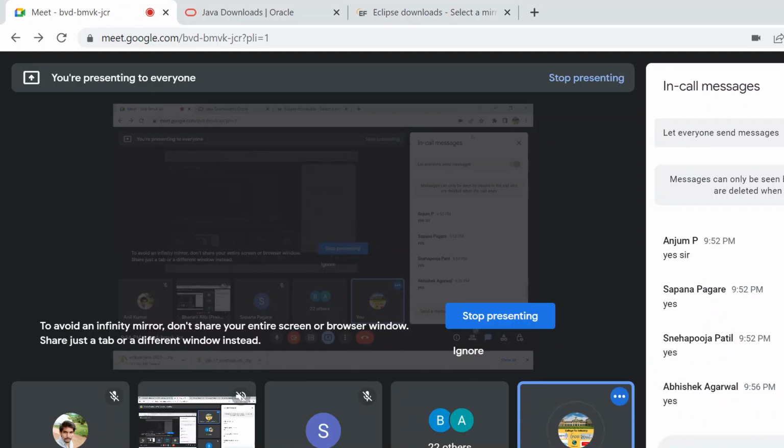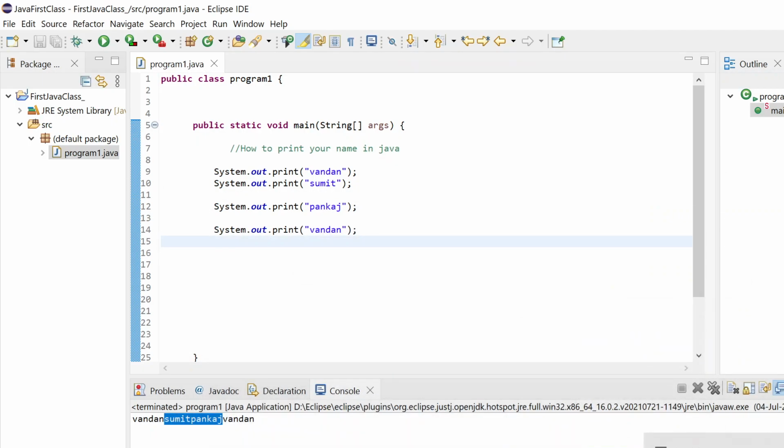Okay, thank you. After that, you can see how the names are coming. They came in one line. I want the names to be printed on different lines. So I just need to say ln. Earlier I was using the print method. This is a method. We will discuss what a method is in coming sessions. If I put ln here, you will see how it will print. Just use println.